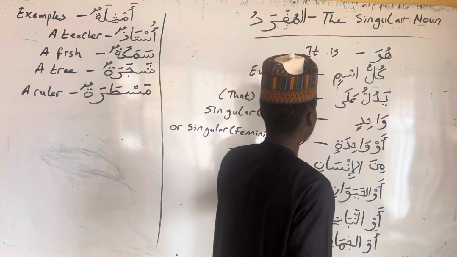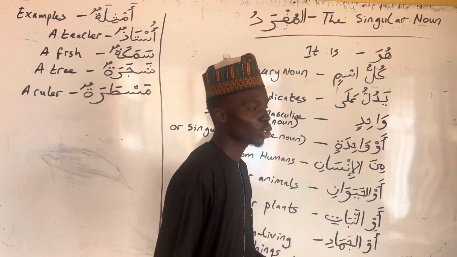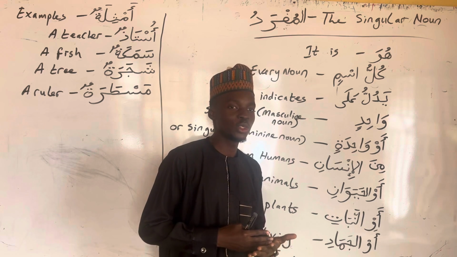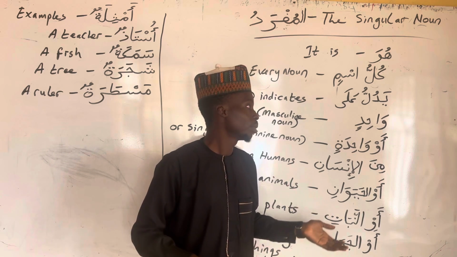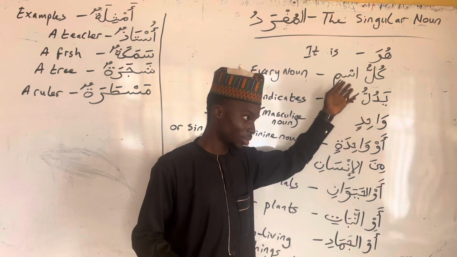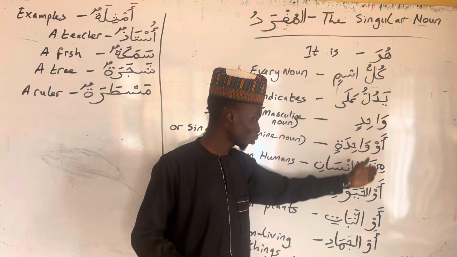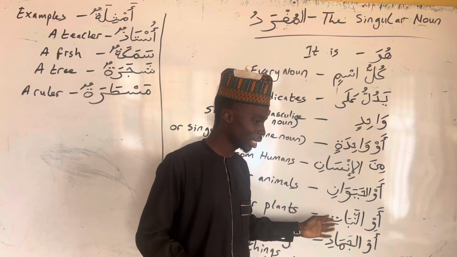Now, again, as it is our style to break it down as usual. So by now, I want us to try to be noting out the vocabularies. By now we should be building our vocabulary. By now we should know what huwa means. In this context, kullu, yadullu, all these words, we should know what they mean by now. Al-insan, al-hayawan, al-nabat, and so on.